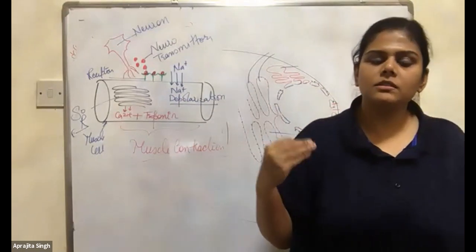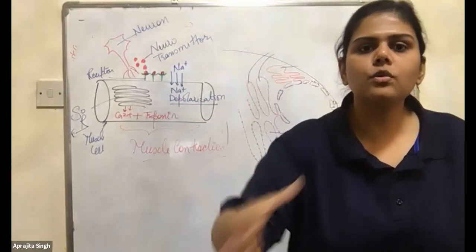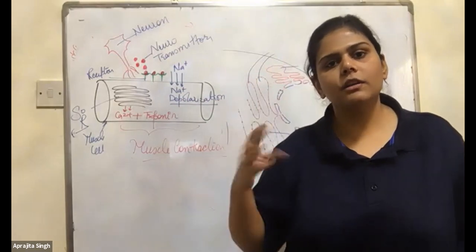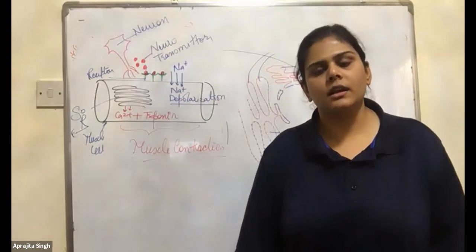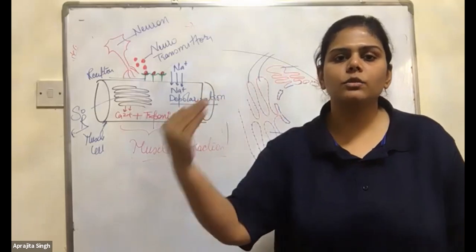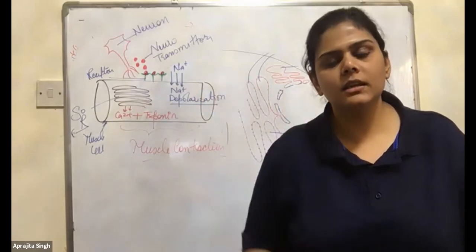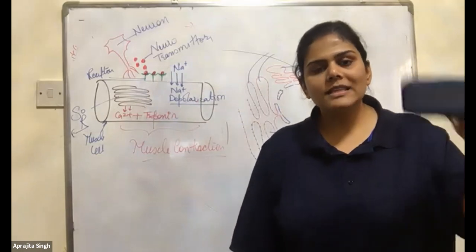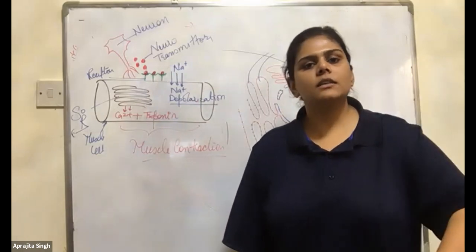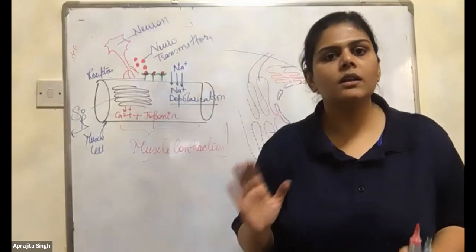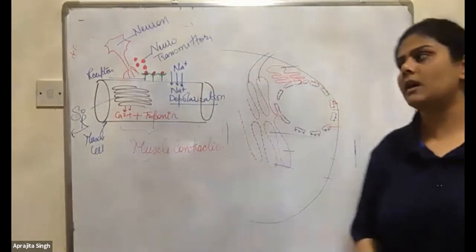They can even ask you to choose the correct one, the favorite pattern type. They will give you four points, choose the correct one. Until and unless you know the exact functions, you will not be able to select the correct one. So these are very easy functions. Don't memorize, try to understand the things.